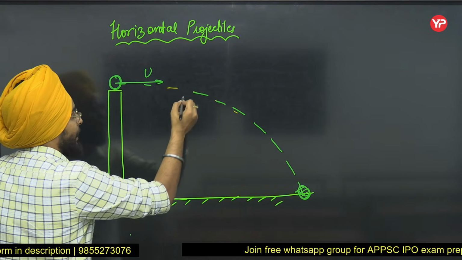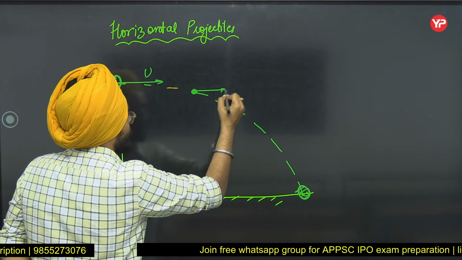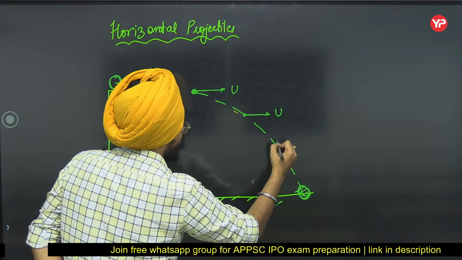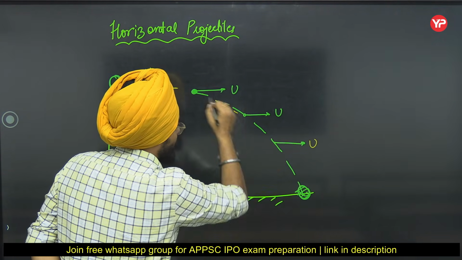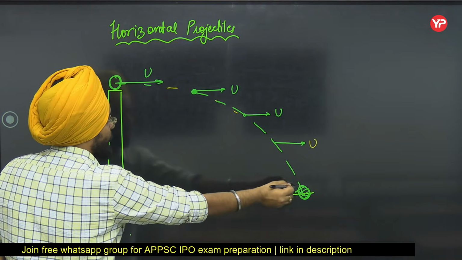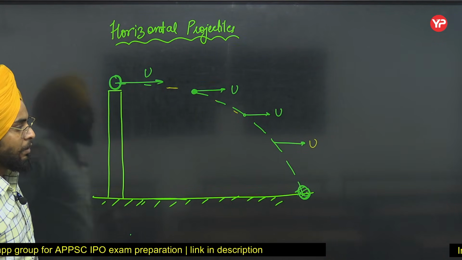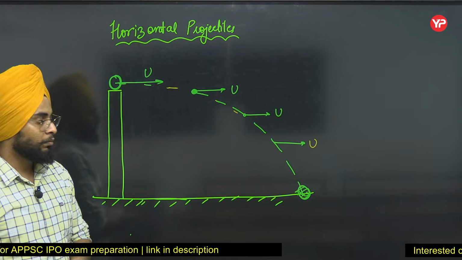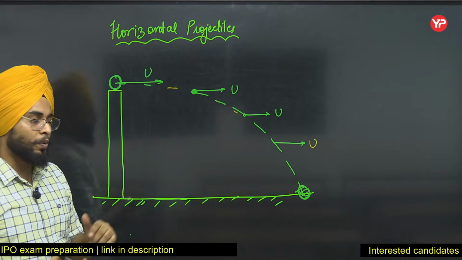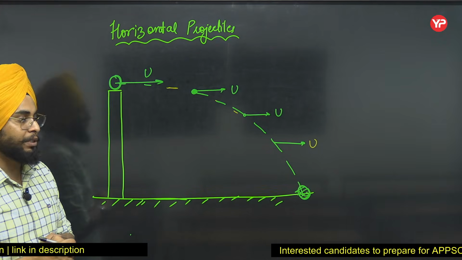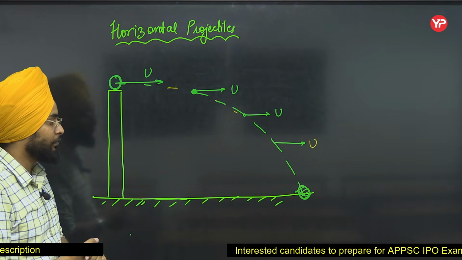So at each of these instants, the horizontal velocity will remain the same. It will be the same at all the points. There are infinite number of points in this path. At all these points, the horizontal component will be the same because there is no acceleration along the x-axis. If there is no acceleration, the velocity will not change, or velocity will remain the same.